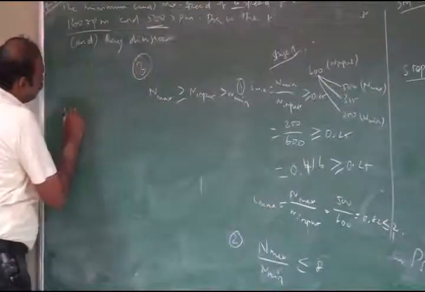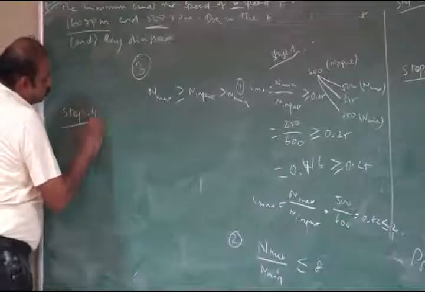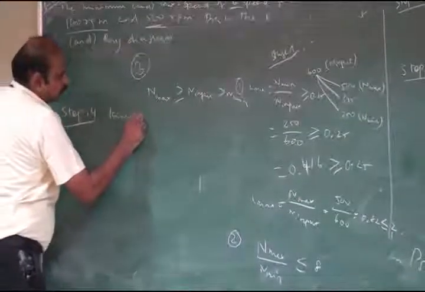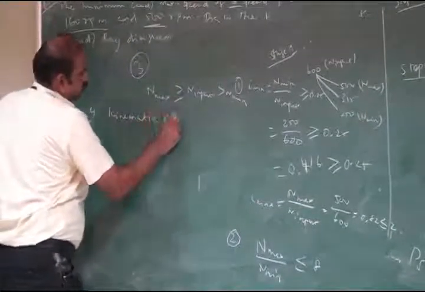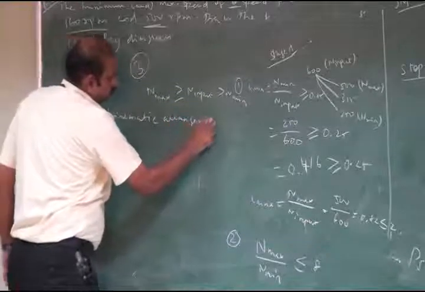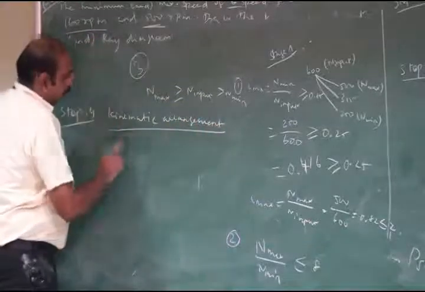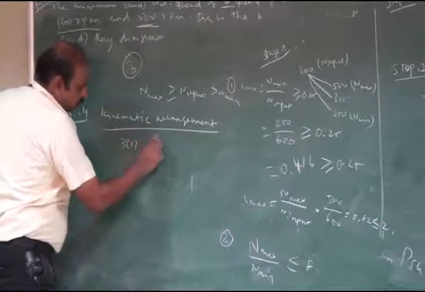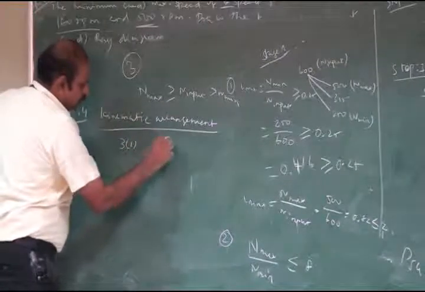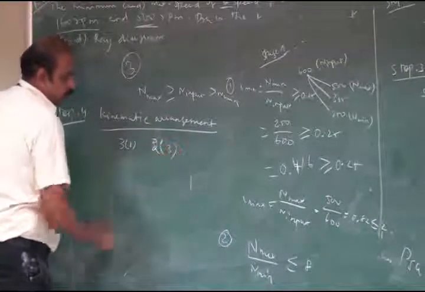Next, step number 4, kinematic arrangement. The structural formula for the gearbox is 3:1 and 2:3.